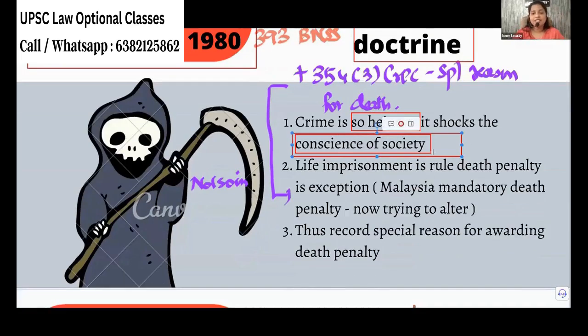Next, life imprisonment is the rule, but the death penalty is an exception, which means whatever offense for which they will not give only one option.